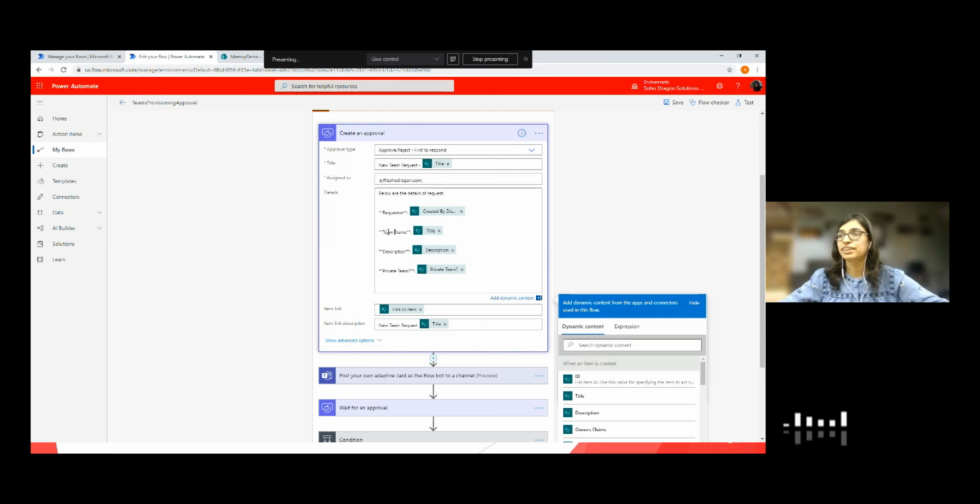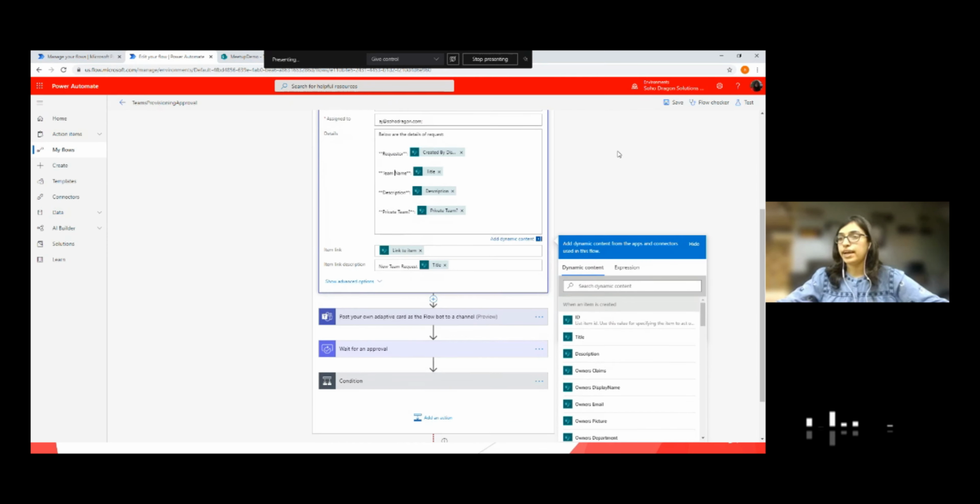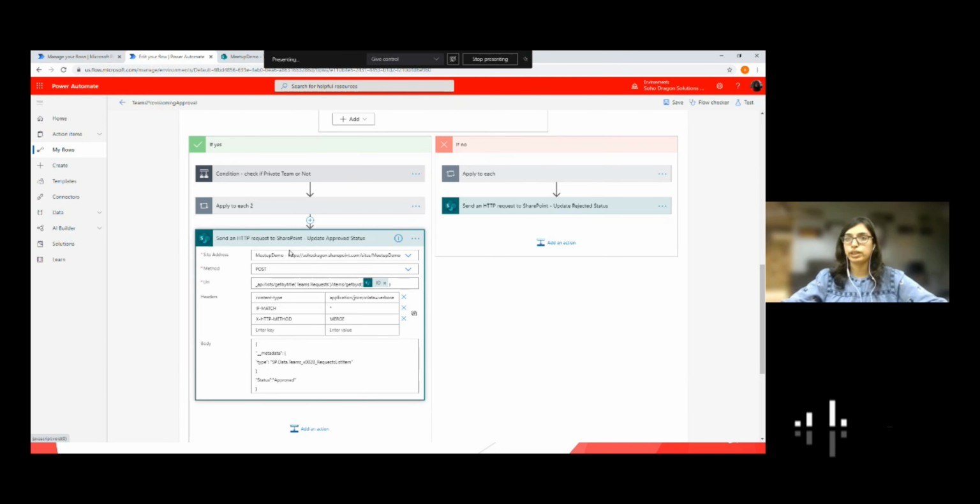Very good. One question we had was, you're like an admin person. When you create a workflow and you need to write to say another list, what happens if you don't have access to that list? That means, so here I'm updating back the status of the request, whether the request is approved or rejected, to SharePoint.